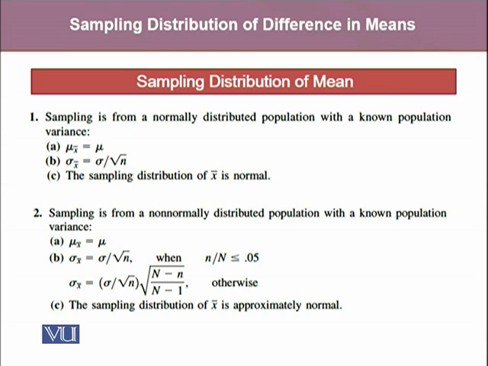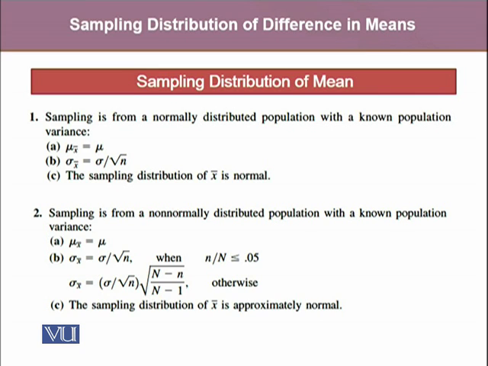Whereas the standard error of x bar, which is also known as the standard deviation of the sampling distribution of the mean, is equal to sigma divided by root n, where sigma is the population standard deviation. And moreover, the sampling distribution of x bar is normal.